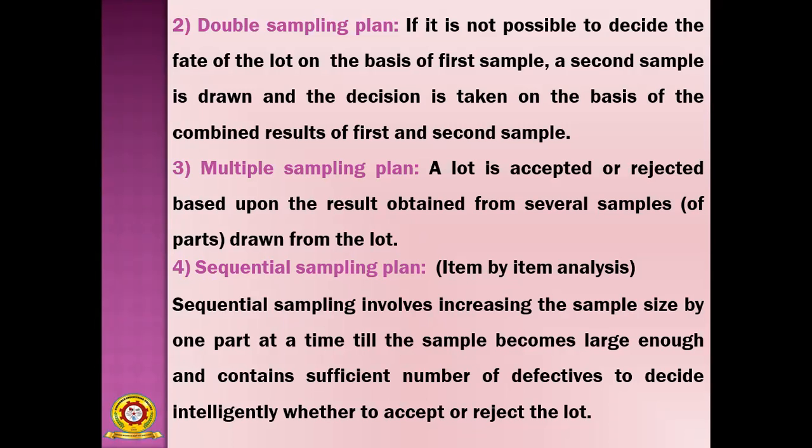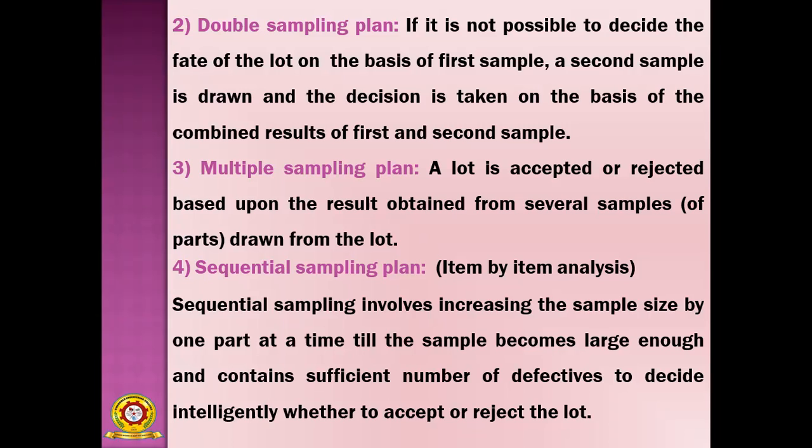I think it is a complete one. So a lot is accepted or rejected based upon the results obtained from several samples drawn from the lot. So several samples are drawn from the lot, which is very, very important, and finally you come to a conclusion based on the results. Okay. Then